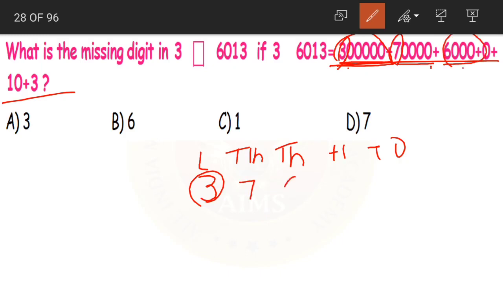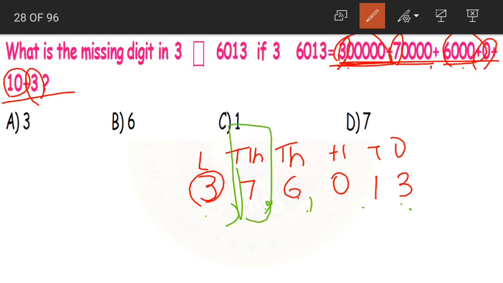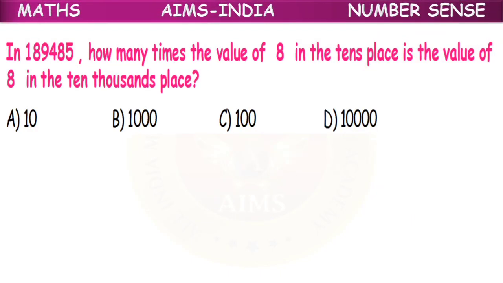Then we have 6,000, 6 in thousands place. Then we have 0. 10, that means 1 is in tens place. And 3 means 3 is in ones place. So what is our answer, children? 3,76,013. What is the missing number here? 7. Okay, and option D is the correct answer. So this is how you can solve this problem. Next question.